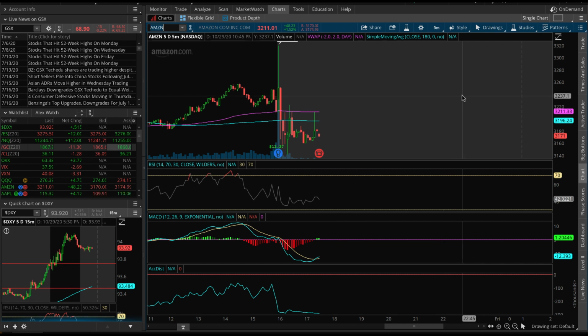Okay, and so look, you're going to see all these green candles on your screen. It's going to look extremely bullish, okay? And it's super easy to give in, and that's where a lot of traders mess up. They want to buy calls because they see Amazon's rocketing high. They're like, good earnings, holy crap, let's go. Let's buy calls. And that's where they mess up. We're not going to mess up, most likely.